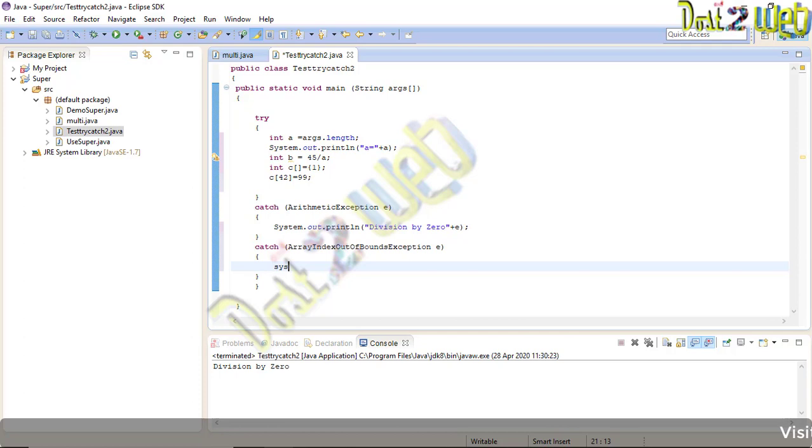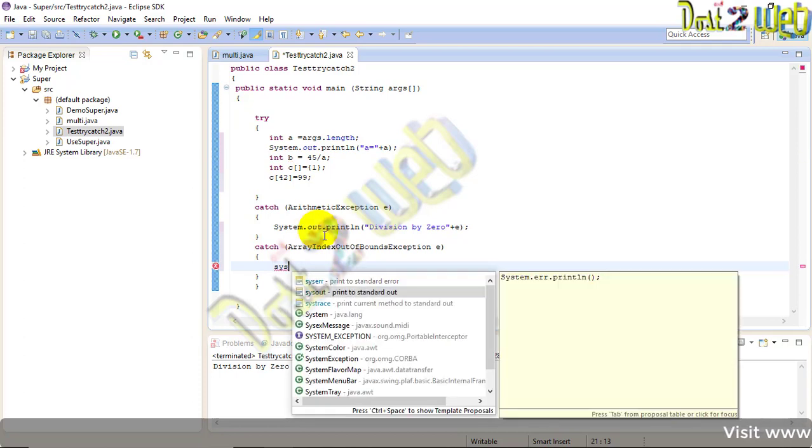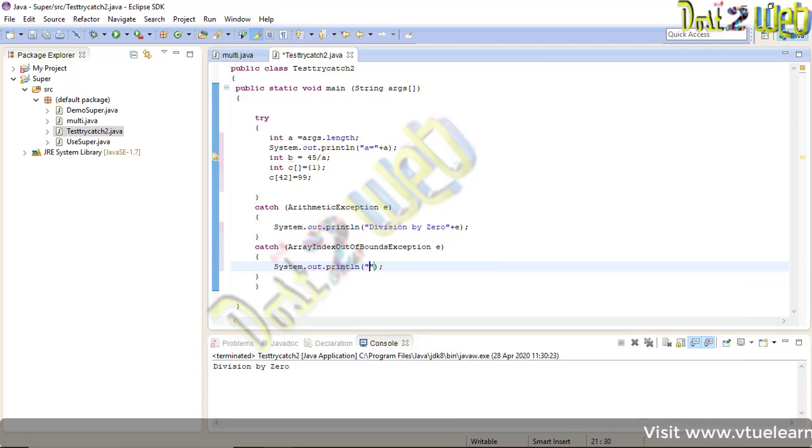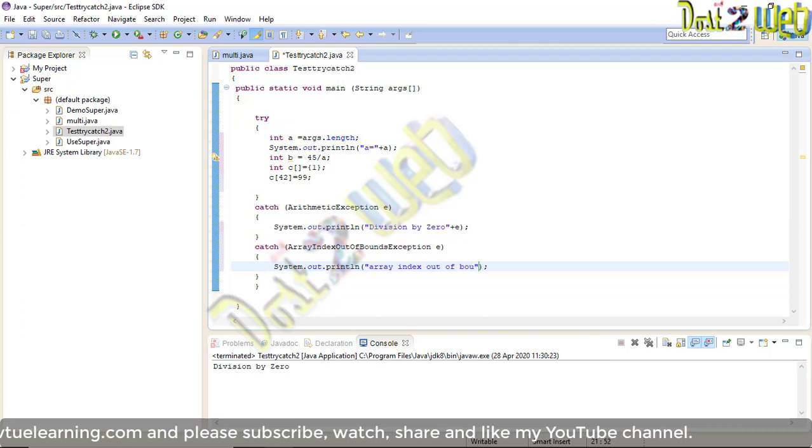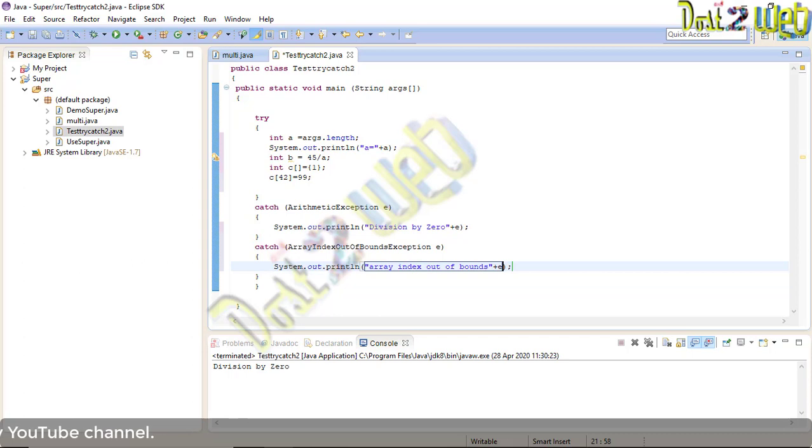Now again for this we have to give one printing statement. So what is that? Array index out of bounds. Now we'll use the same reference parameter. This is two catch blocks we have used. So this is over.